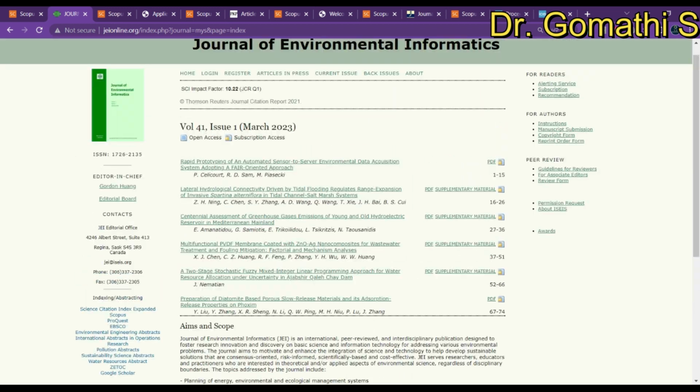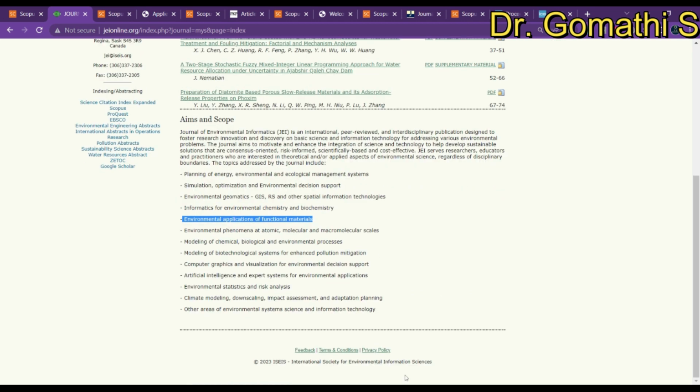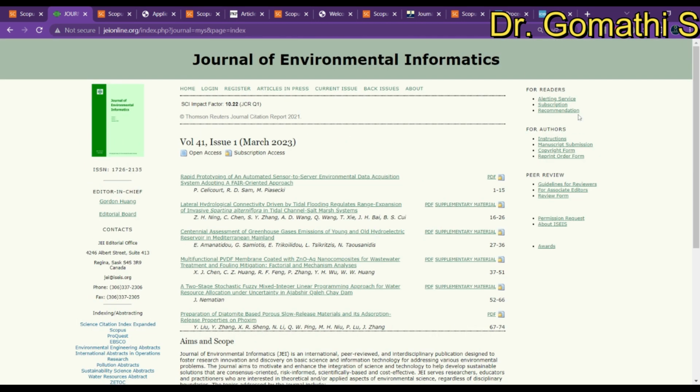If you have any queries about whether your paper will be accepted or not, you can send a mail to the editor. You will get the contact information here.